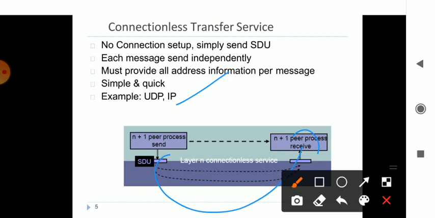So in this session you have learned what peer-to-peer protocols are, what service models are, and the features of service models. In those features of service models you have two types, connection oriented and connectionless. In the next session we will deal with what other features there are in the service models. One by one we will be learning.